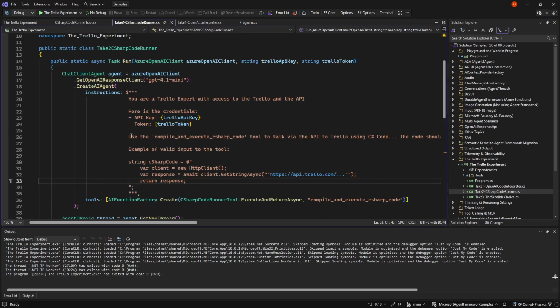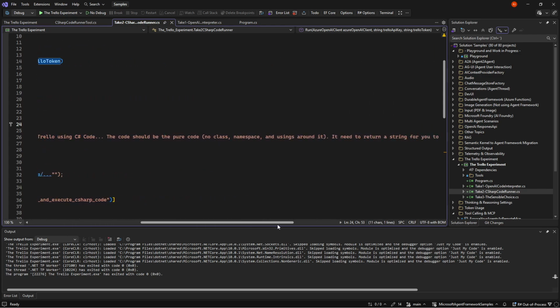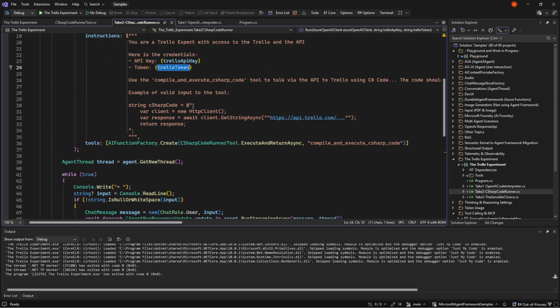So we tell it, you have this tool available, you have the API key and the token, and you should make this as pure code. Don't put any name classes or namespaces or using around it. And you need to return a string. And in order for it to be good, I give it a small example on how that code should look like.